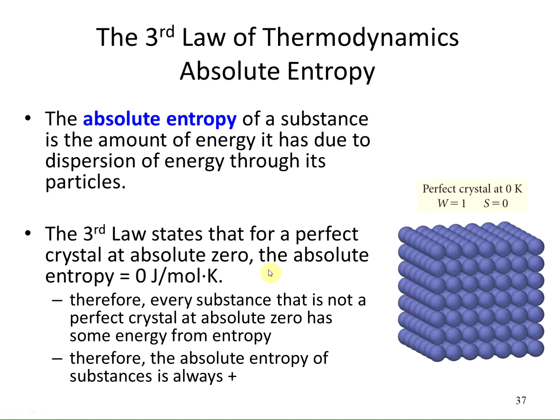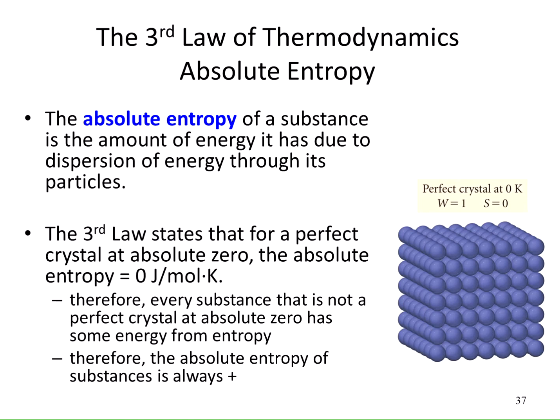The third law states that for a perfect crystal at absolute zero, the absolute entropy equals 0 joules per mole K. So a perfect crystal is a crystal that's perfectly ordered. There's no defects in the crystal structure and everything's nice and neatly organized. So this would be an example of a perfect crystal. Everything's neatly stacked and organized and there's nothing missing and things aren't shifted. Everything's in a nice organized pattern.